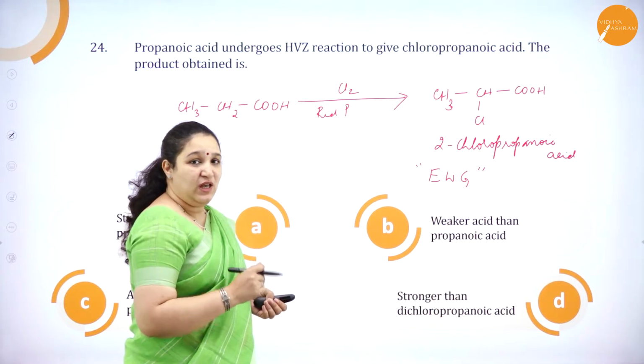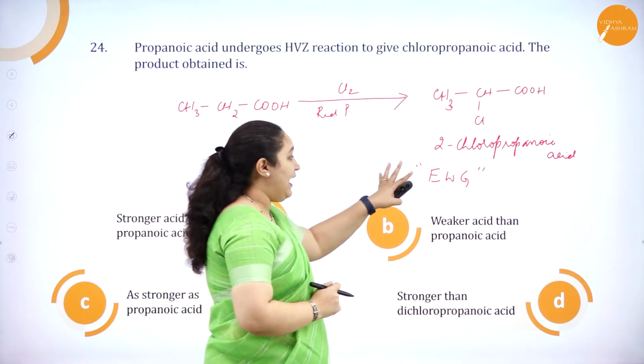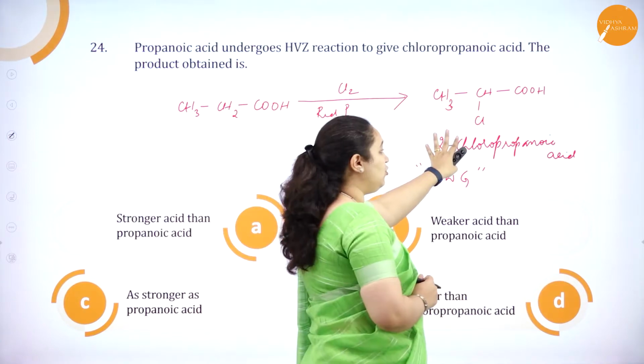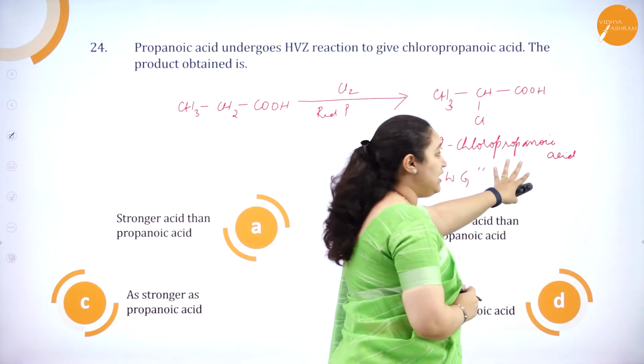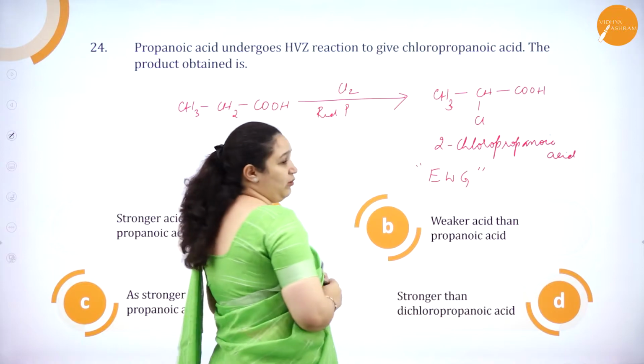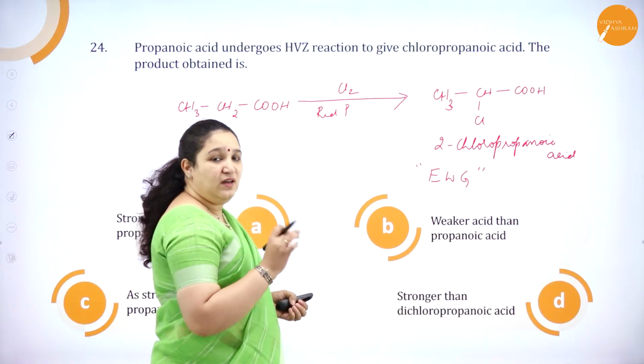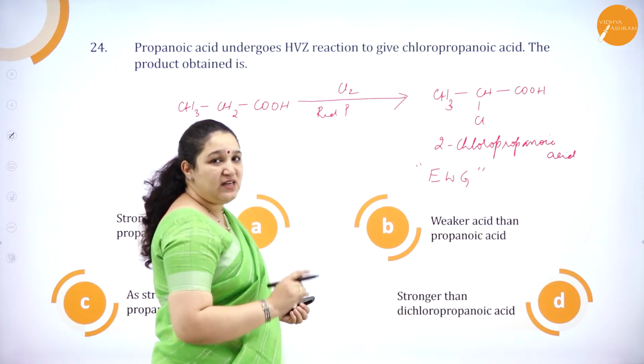So of course, the acidic strength of 2-chloropropanoic acid is more than that of propanoic acid, or I can say 2-chloropropanoic acid is stronger than propanoic acid.